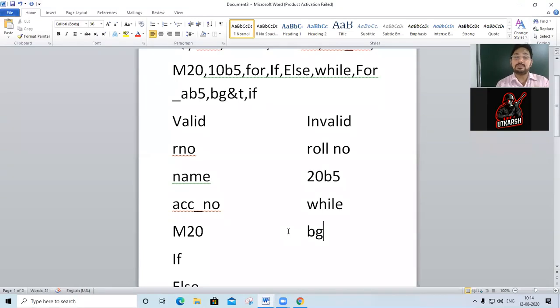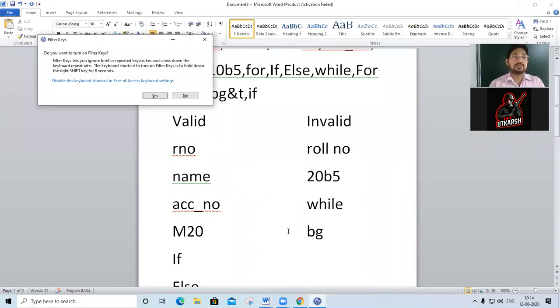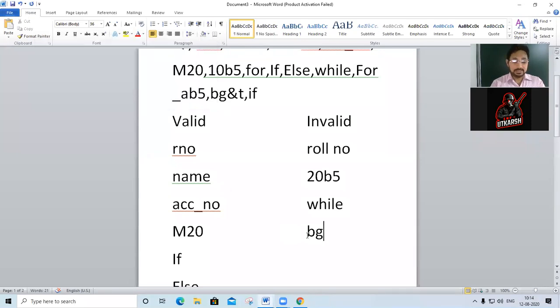Only underscore is allowed. Okay, BG ampersand T is invalid. Now see, this if is valid, but in the same way here the if is invalid. Why? Because it is starting with a small letter and the keywords start with small letter.